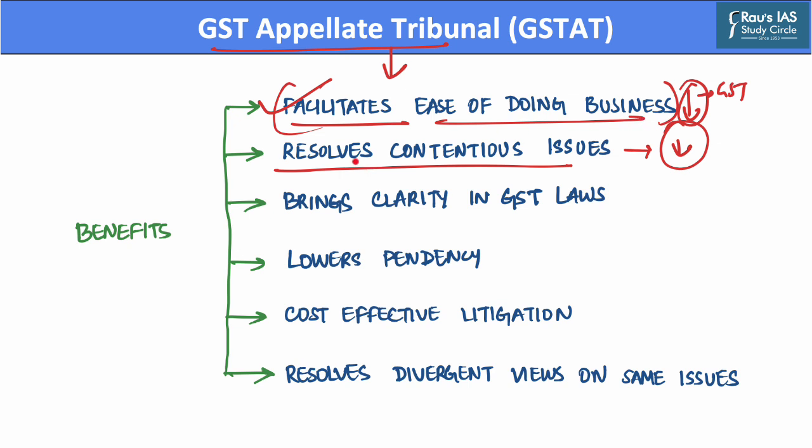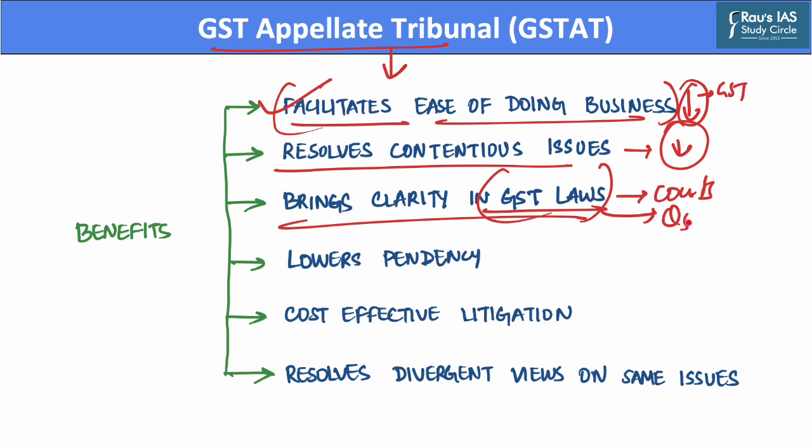Now, we have understood that the appellate tribunal helps bring clarity in GST laws, as currently taxation related litigation is filed in courts of India. However, with the constitution of the GST Appellate Tribunal, this tribunal will be tasked with interpreting the provisions of GST law, and hence each tax division within a state will start following the tribunal's decision, which over time will lead to reduced litigation because the law will become clearer and the questions of law will be settled by this tribunal.